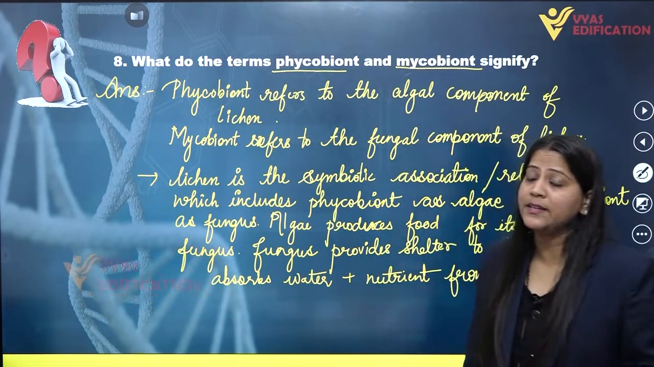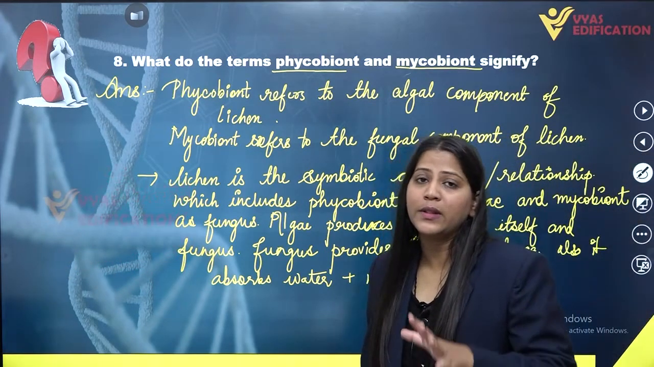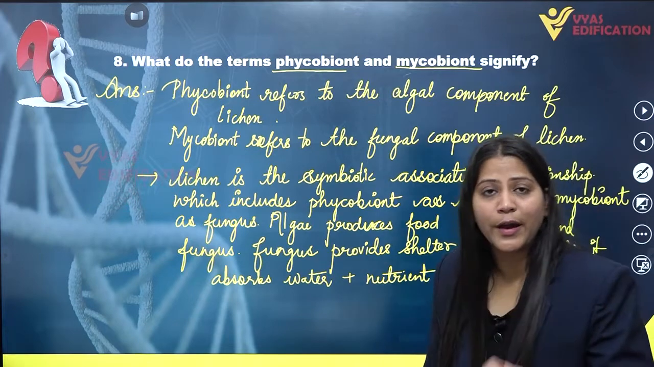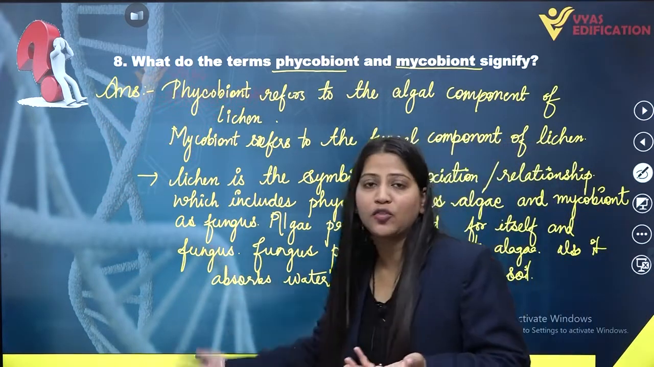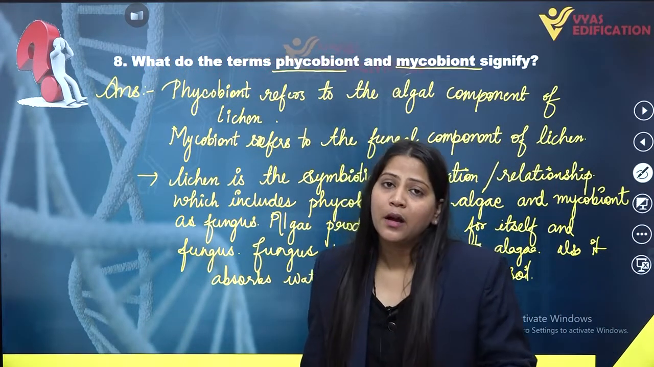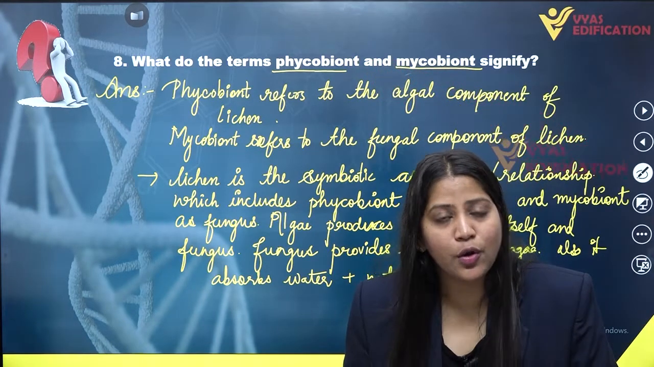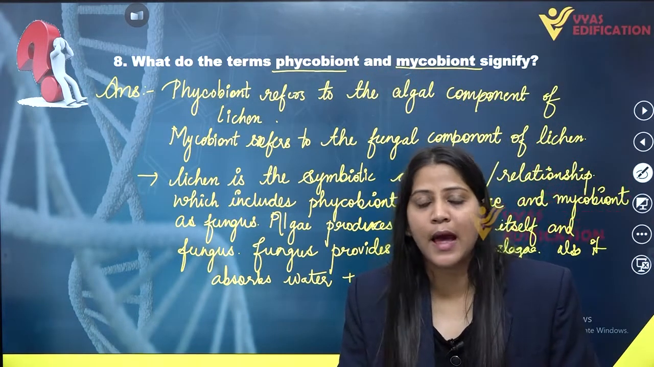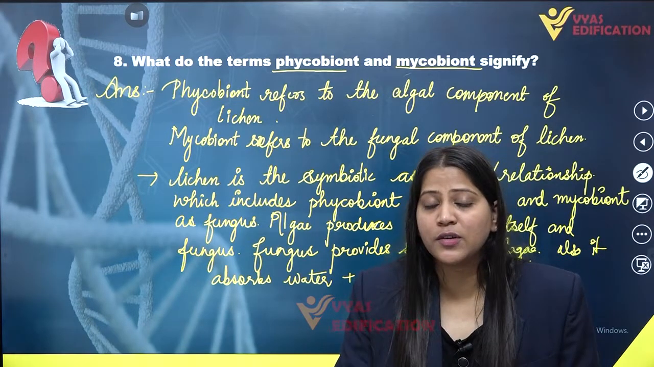So this is the complete solution of question 8. I hope you are clear with the answer of question number 8, what is phycobiont and what is mycobiont. Phycobiont is actually the algal component of lichen, and mycobiont is the fungal component of lichen. Lichen is a symbiotic association or relationship between fungus and an algae. They have different specific functions for each other.